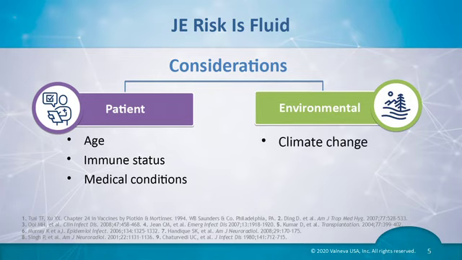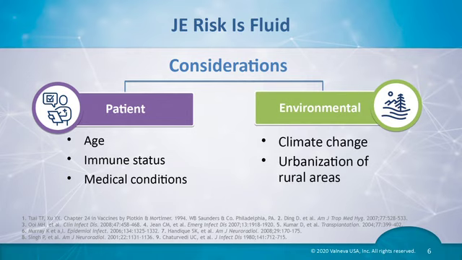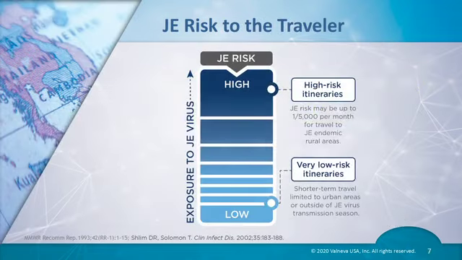For environmental considerations, the impact of climate is generally unclear, but there is concern about the impact on mosquito populations and altering or extending JE transmission season. As we discussed in the module on JE virus, there is increasing evidence of peri-urban and urban transmission. Modernization is blurring the lines between urban and rural areas, and recent cases of JE have occurred in travelers to resorts and peri-urban areas.